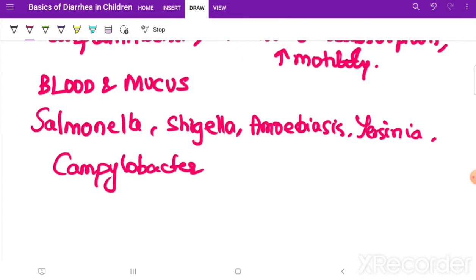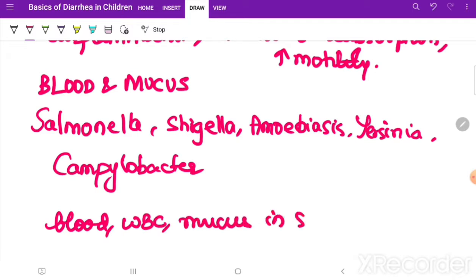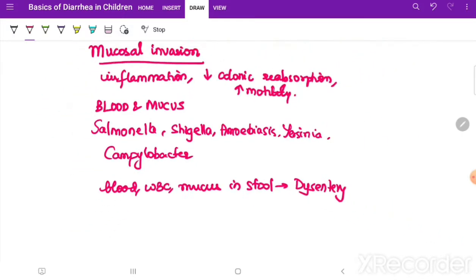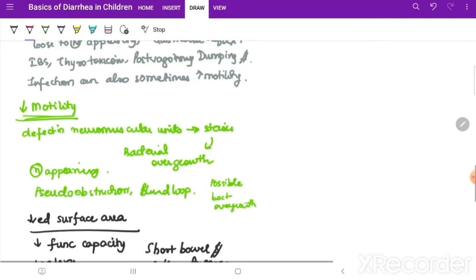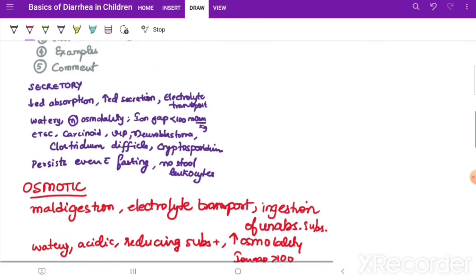In a stool examination, we'll definitely see blood, WBC, and mucus in stool. So this is the picture of dysentery. Okay, done. So this was all about the various mechanisms of diarrhea.